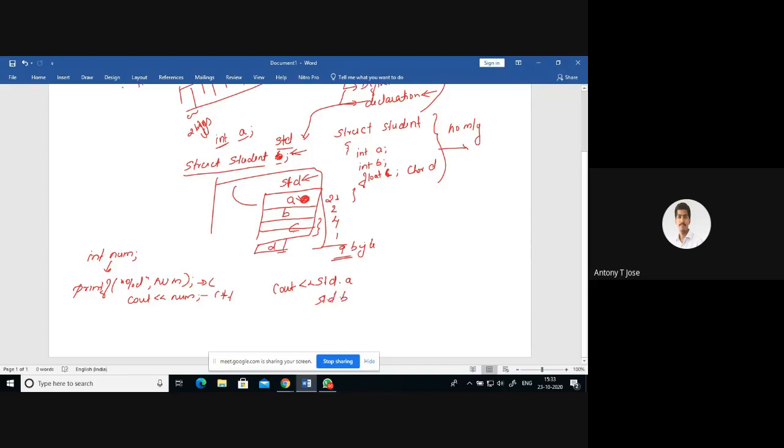If I need to store a value in c, since c is a floating point number, I will be writing std.c equal to 4.5. So here in the student structure, inside c, what value will be stored? 4.5 will be stored. Clear? I hope it is clear. That is how you will be using the member elements of a structure.